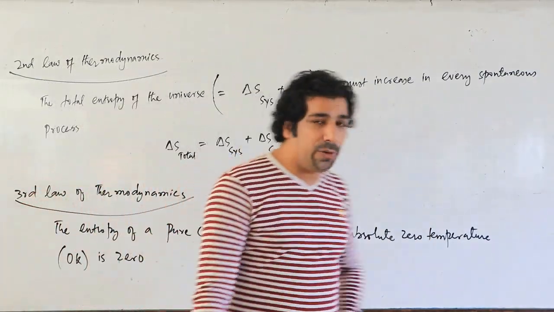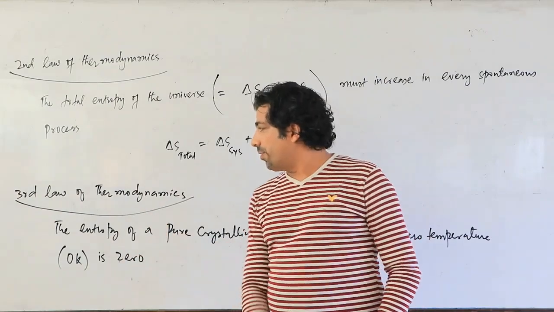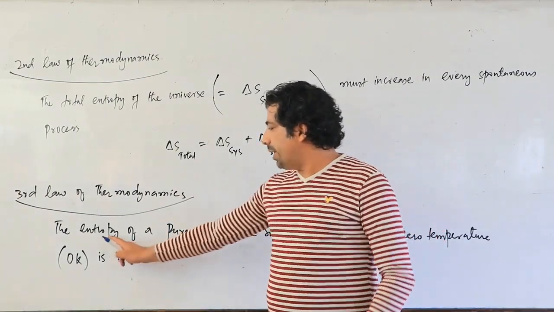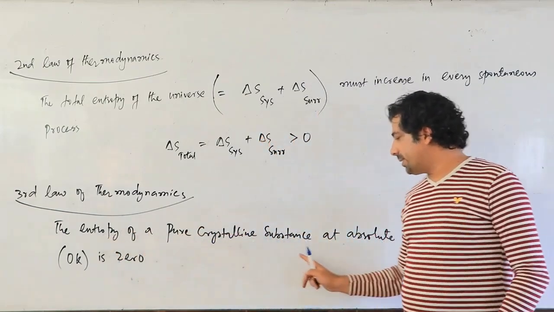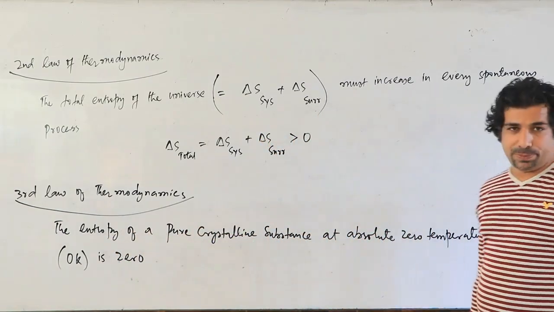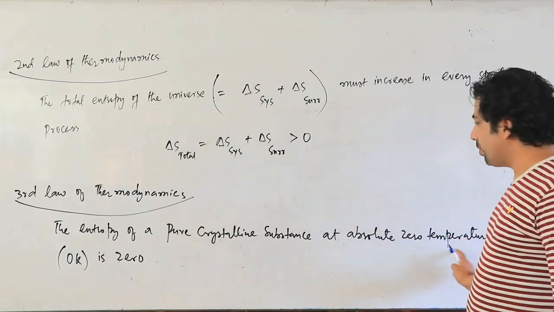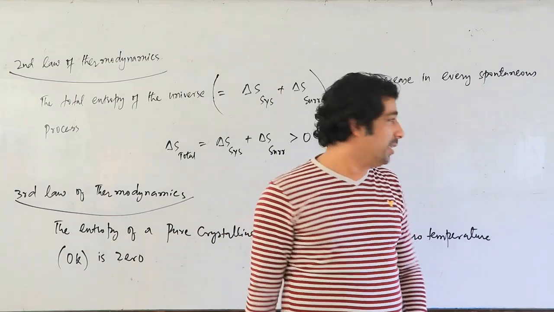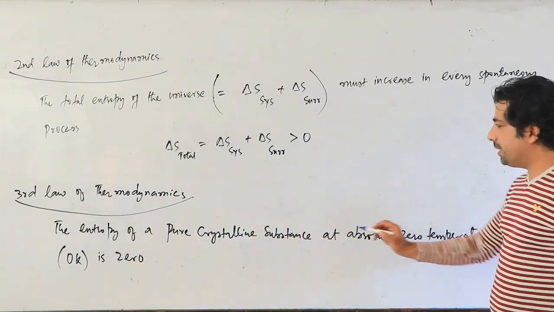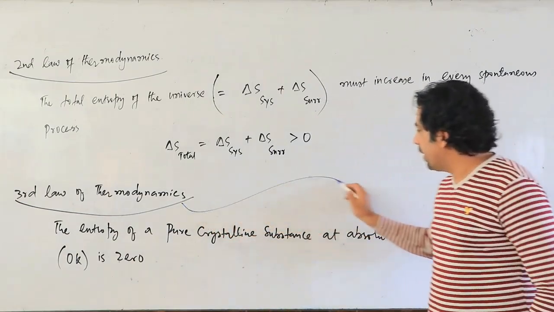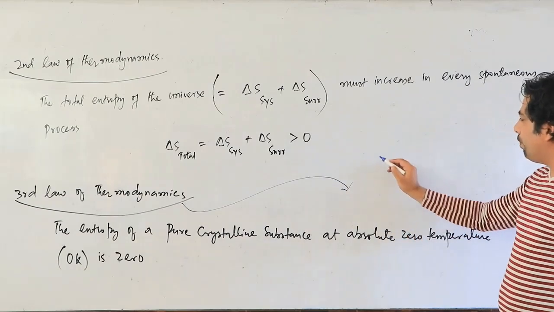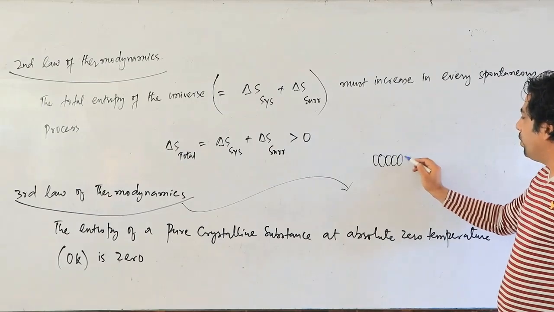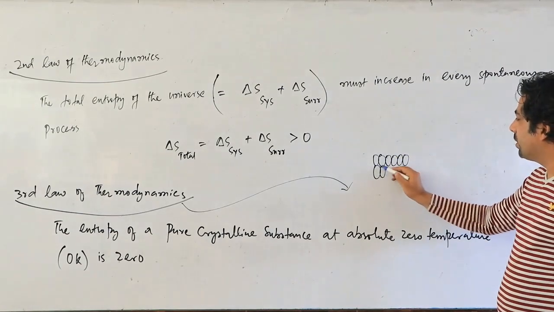Let us go now to the third law of thermodynamics. What is this all about? The third law of thermodynamics says the entropy of a pure crystalline substance at absolute 0 temperature, that is 0 Kelvin, is 0. What is the meaning of this? Have a look. If we take this expression, this second law, my dear friends, I will take a pure crystalline substance. I have a pure crystalline substance.